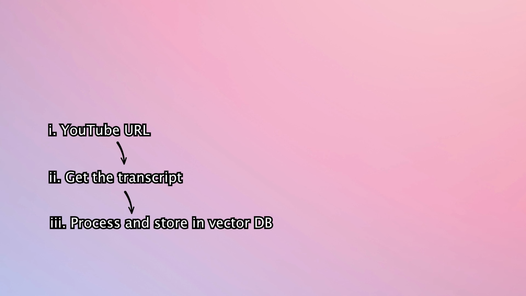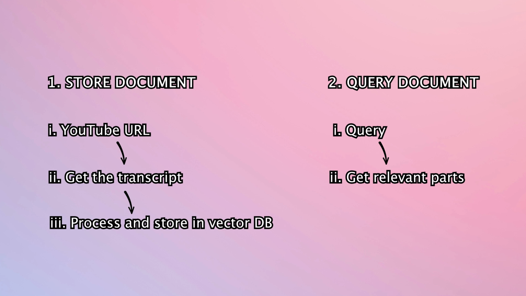And how does everything work? Initially, we have a YouTube URL. Then we grab a transcript from it and we store it in a vector database. And that's the first part. We're storing the document. Based on the query, we get relevant parts from that document and then we pass it to the LLM so that we get the answer. And the question you might have is, why can't we just pass the entire video to the LLM? Why do we need to have this retrieval stage where we only get the relevant part? There are many reasons for that.